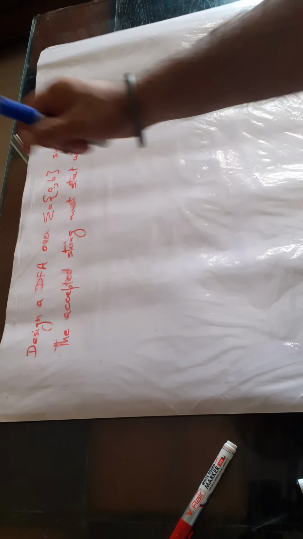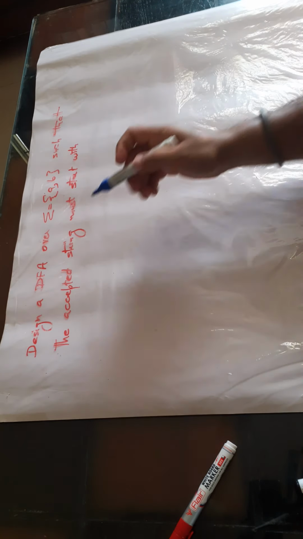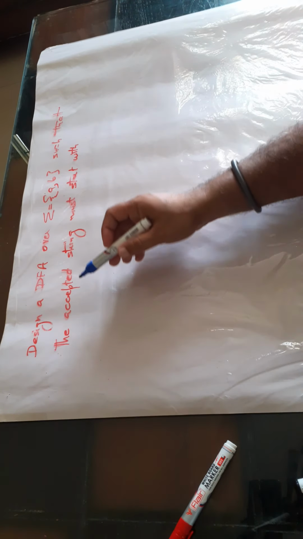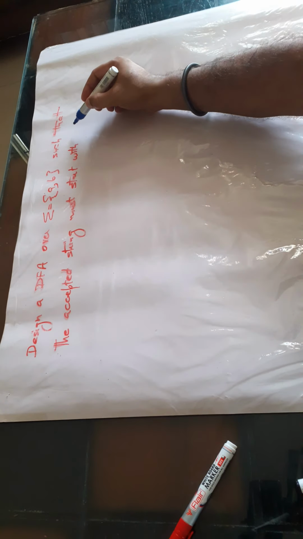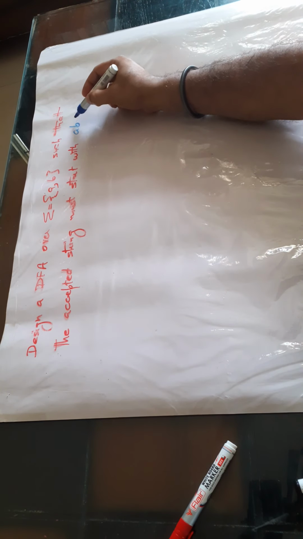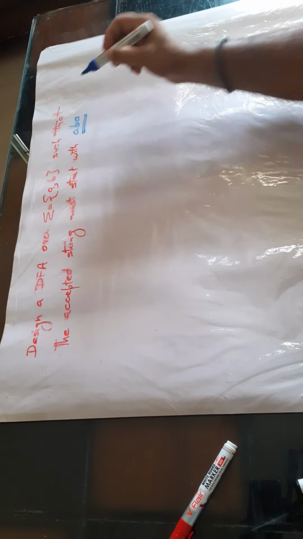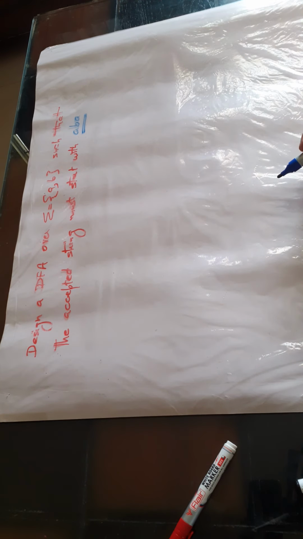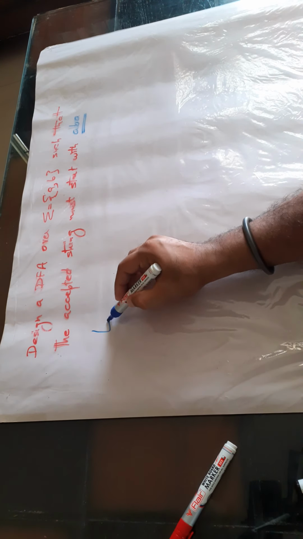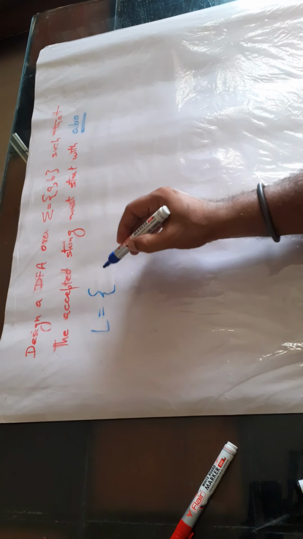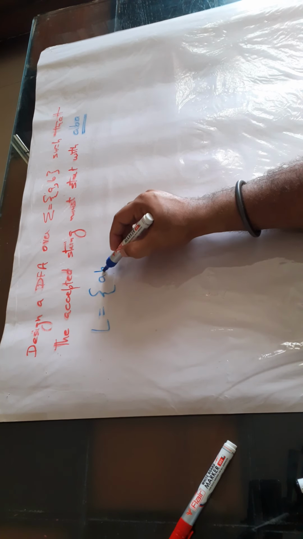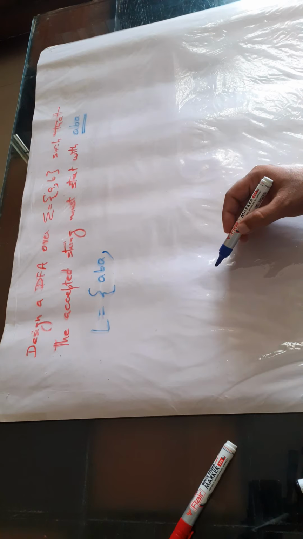Okay, so dear students, now we have the next question, that is: design a DFA over {A, B} such that the accepting string must start with A, B, A. Must start with A, B, A. So the first step is we have to think about the language. The smallest string in this case is ABA itself.